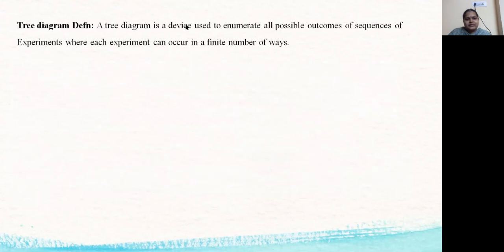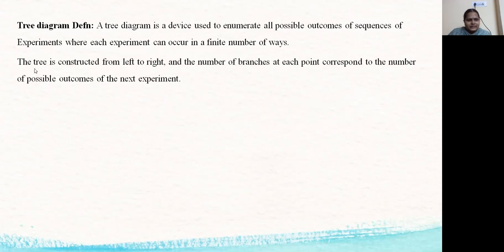Tree diagram definition. A tree diagram is a device used to enumerate all possible outcomes of sequences of experiments, where each experiment can occur in a finite number of ways. The tree is constructed from left to right, and the number of branches at each point corresponds to the number of possible outcomes of the next experiment.